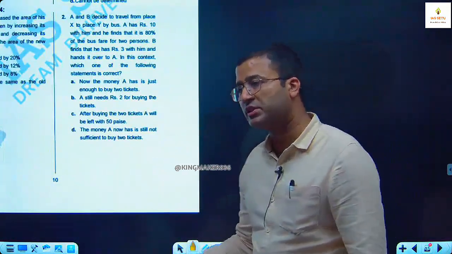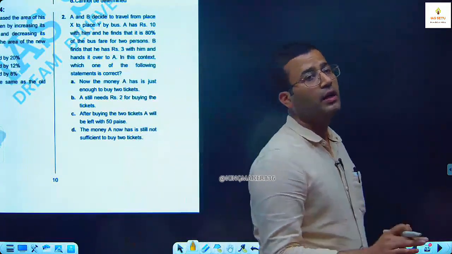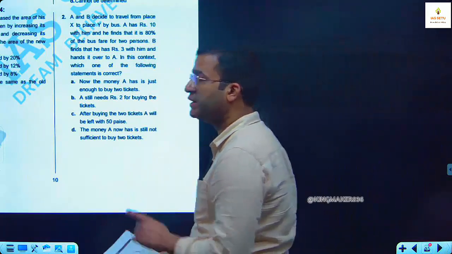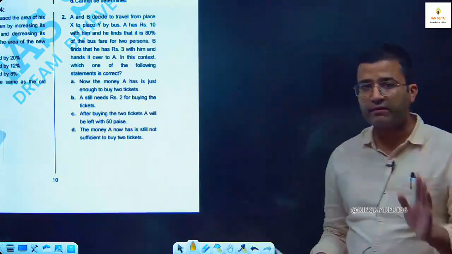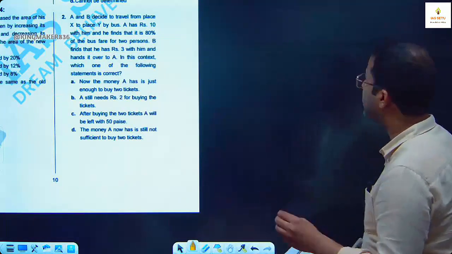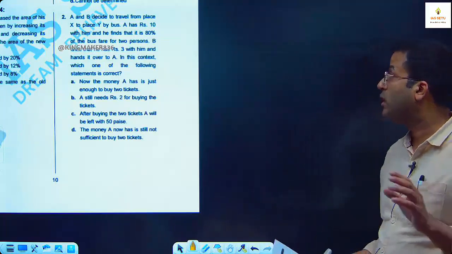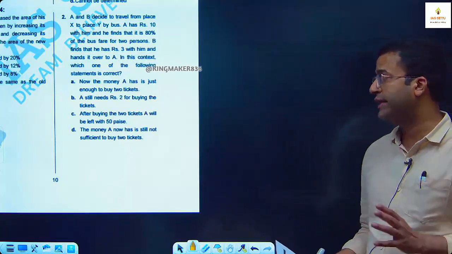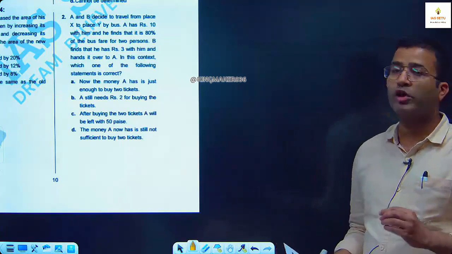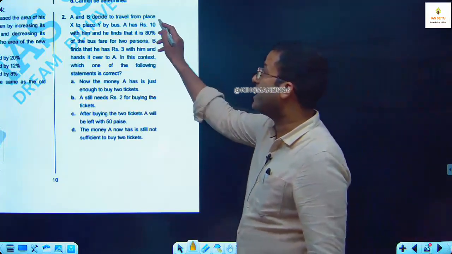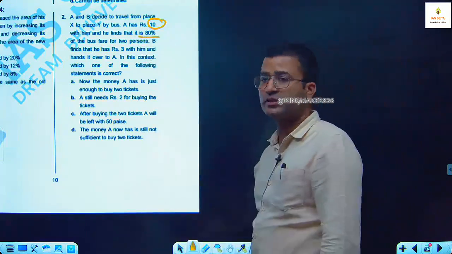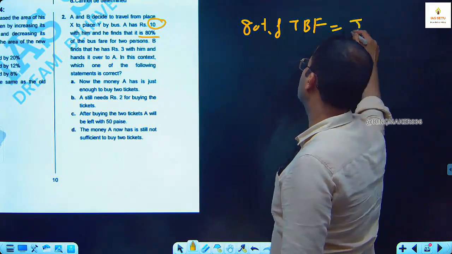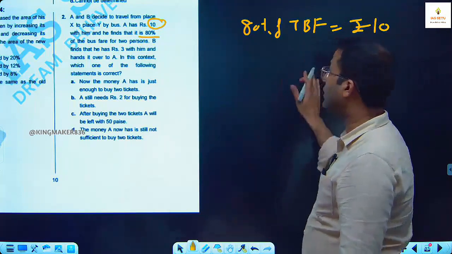Similar question we have discussed already in our class test yesterday. A and B decide to travel from place X to place Y by bus. It is a PYQ. A has rupees 10 with him and he finds that it is 80% of the bus fare for 2 persons. B finds that he has rupees 3 with him and hands it over to A. In this context, which one of the following statements is correct? So here A has rupees 10, which is 80% of the bus fare. So 80% of the total bus fare is equal to rupees 10. We have to find the total bus fare.